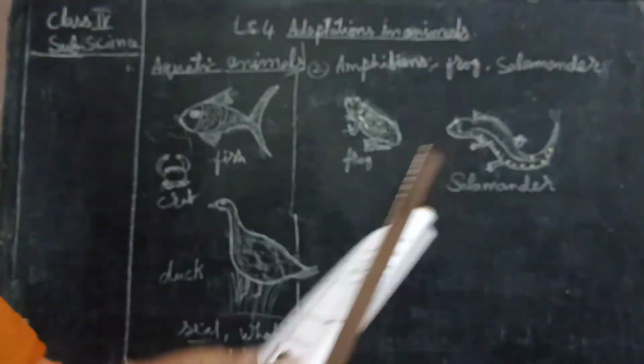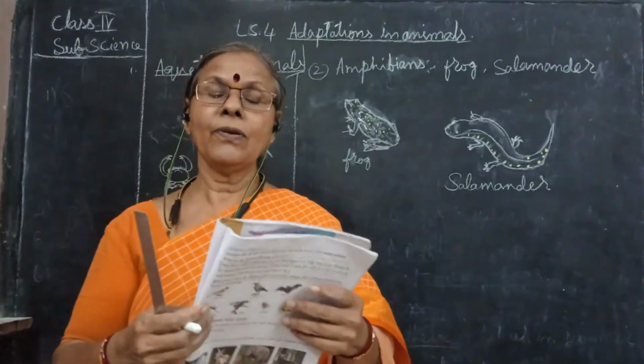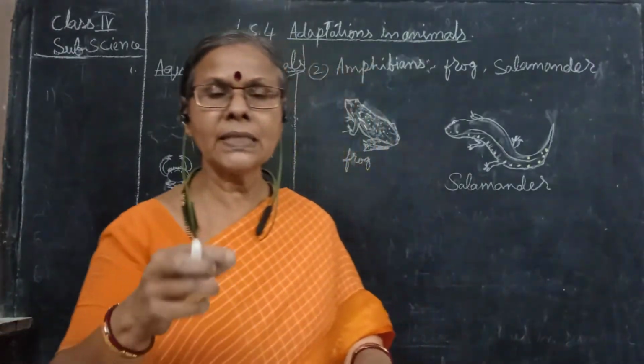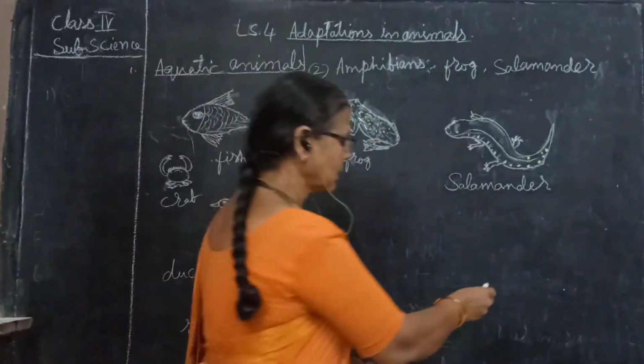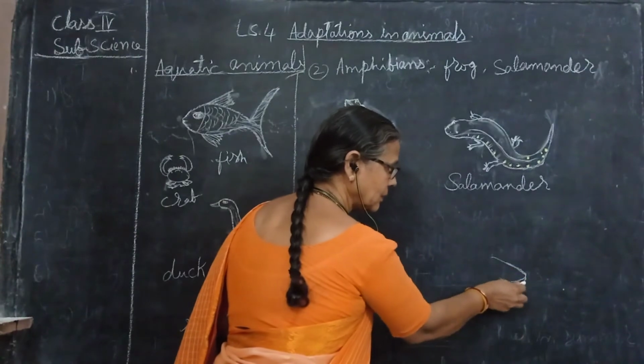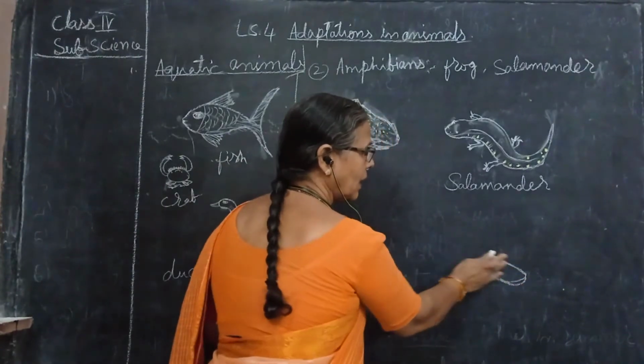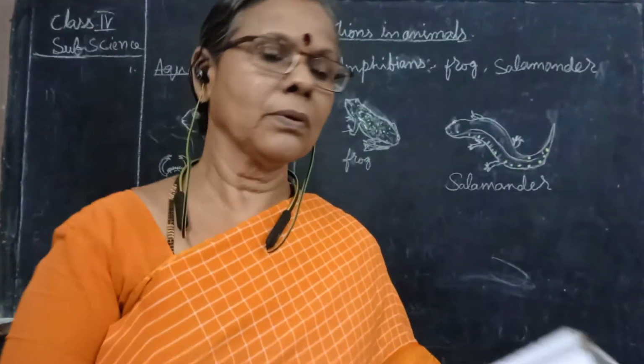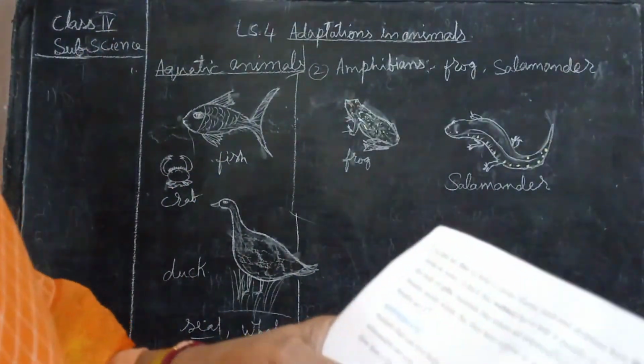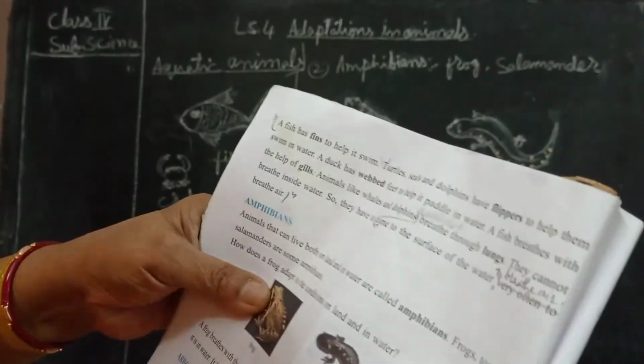They can swim in water. Turtles have flippers, which means the feet are a little bit like this. I will draw the diagram of a turtle afterwards.